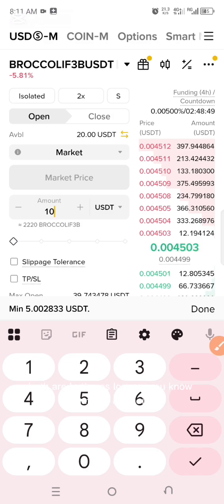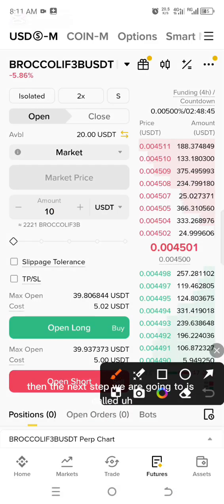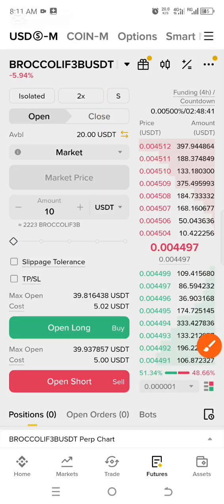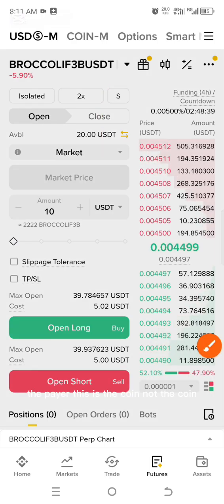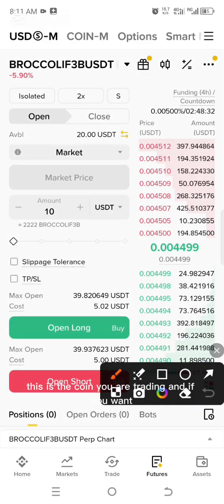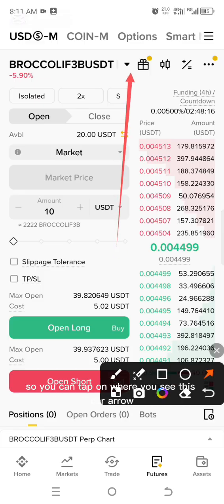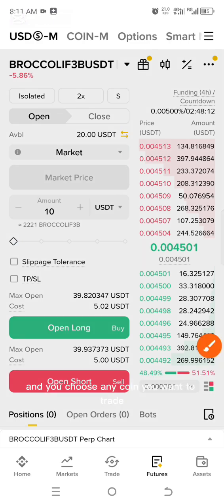Both are better as long as you know what you are doing. Then the next step we are going to is called the pair. This is the coin you are trading, this is the pair we are trading. So you can tap on where you see this arrow and you choose any coin you want to trade.